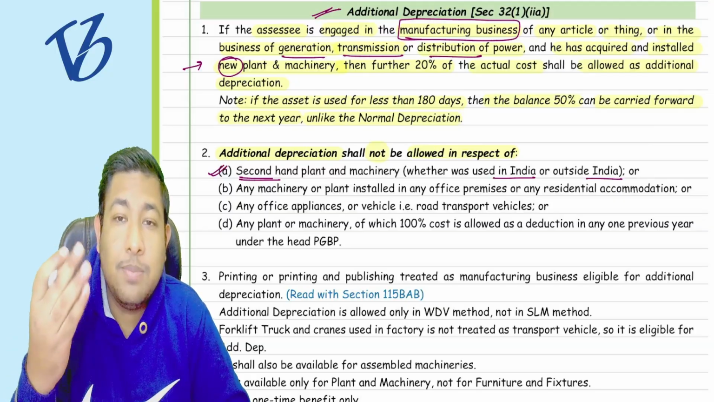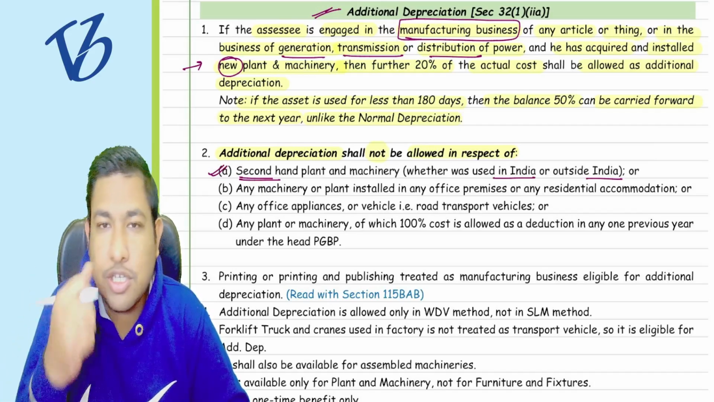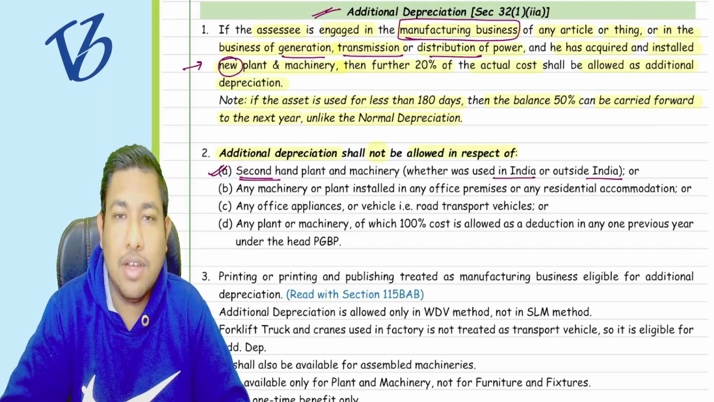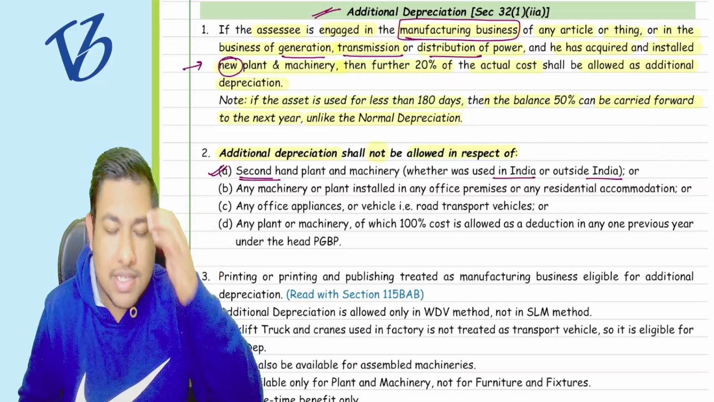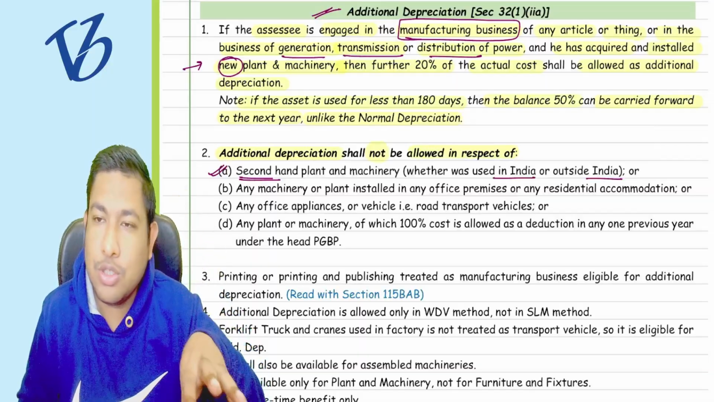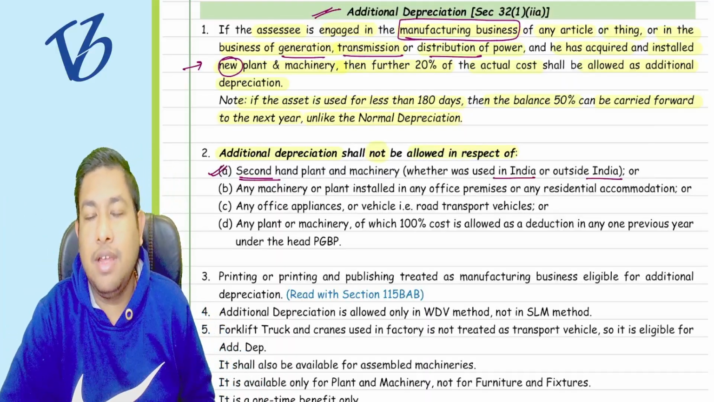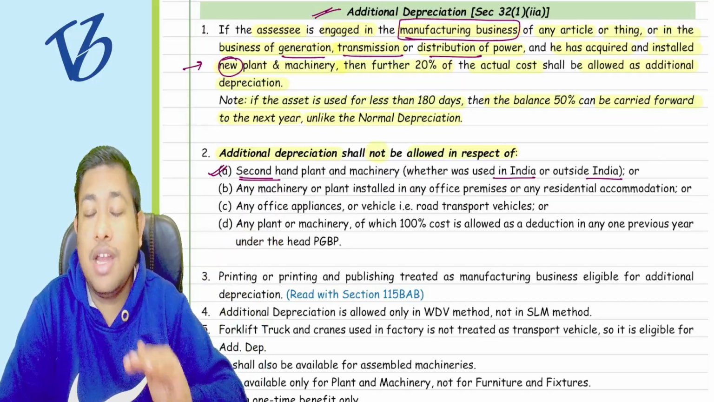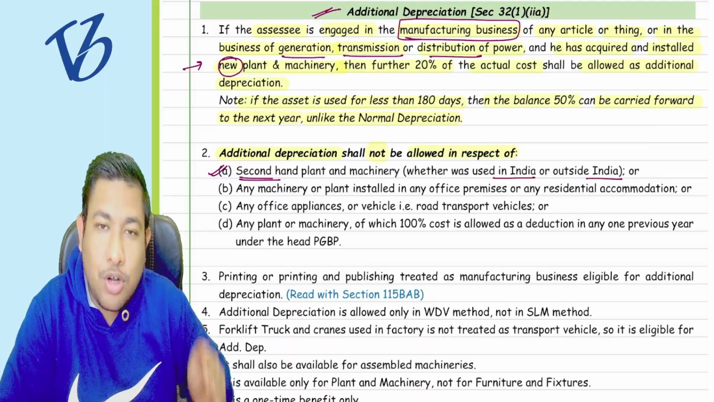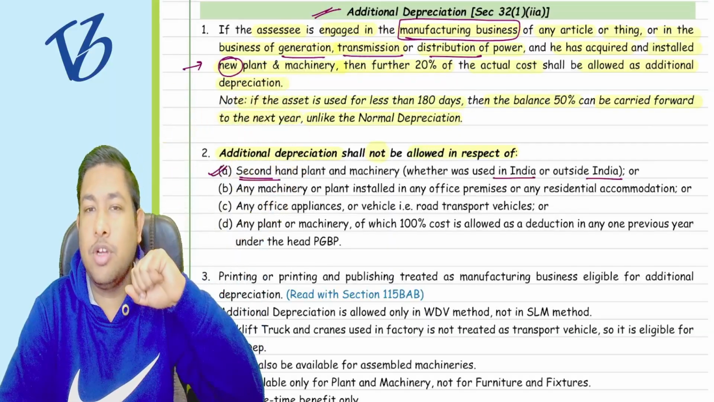It should help in your business, it should help the generation of your business, and production capacity should increase. But suppose you have purchased certain plant and machinery, say an AC, the air conditioner, which is also plant and machinery, installed in your residential area or in your office premises. That is not allowed for the additional depreciation. What is allowed? If you are purchasing the AC and putting it into the factory